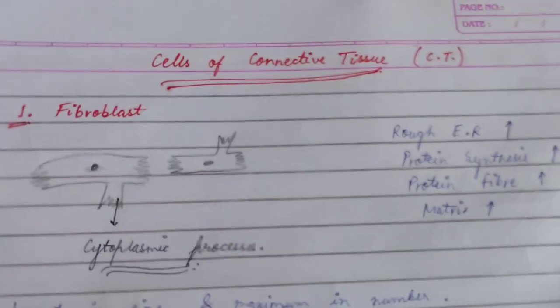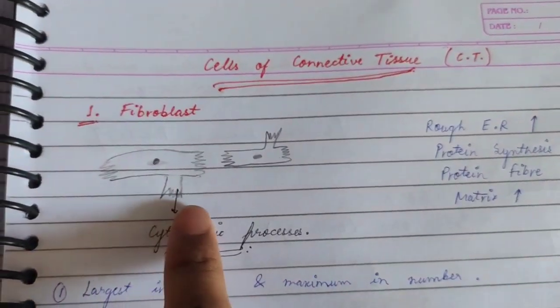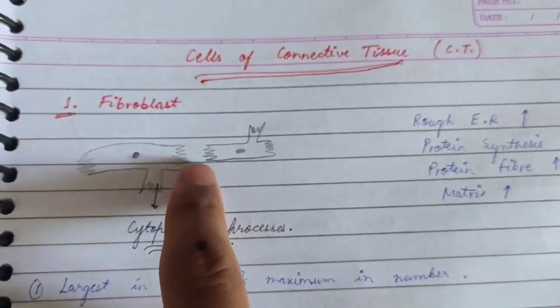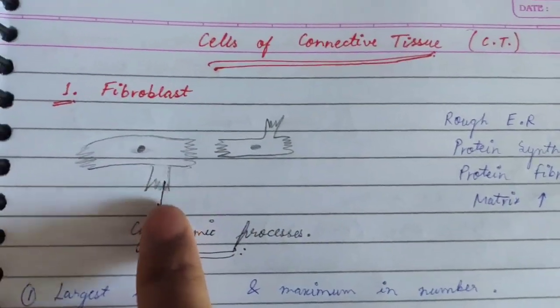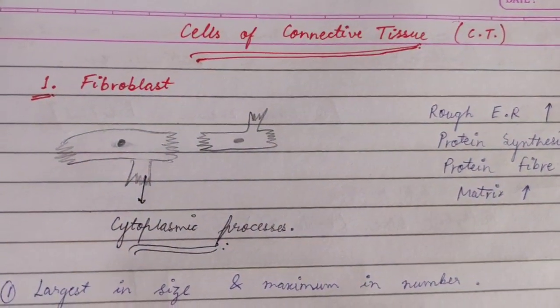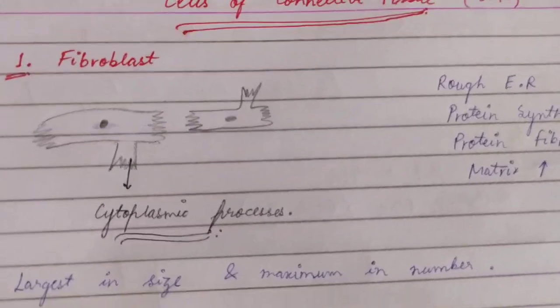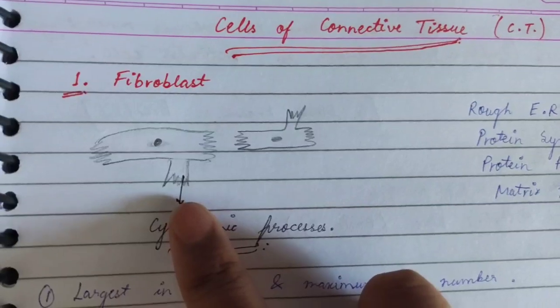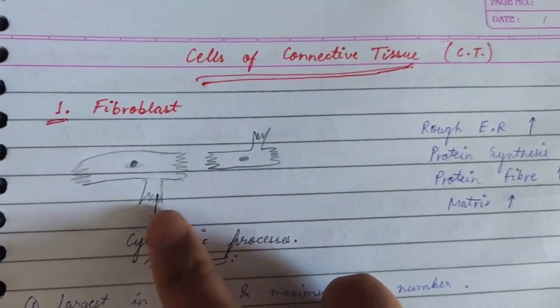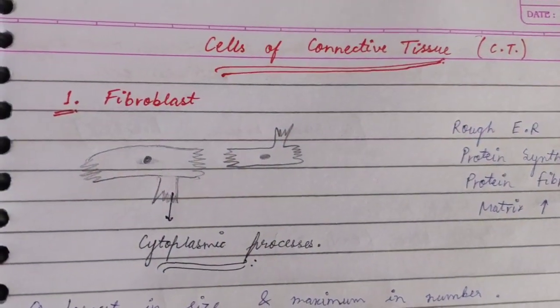Now I'll make you see the figures. See, this is basically a fibroblast. It is irregular in shape, and these are cytoplasmic processes. Because of the large number of RER present, there is large protein synthesis, so protein fibers are formed in large numbers.